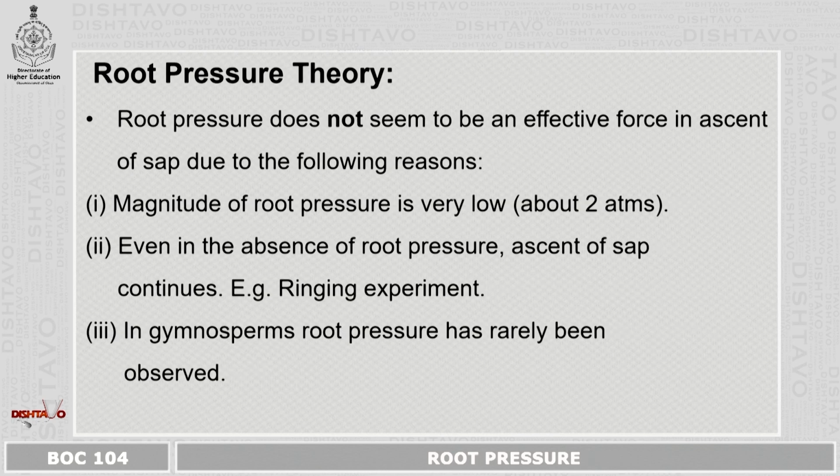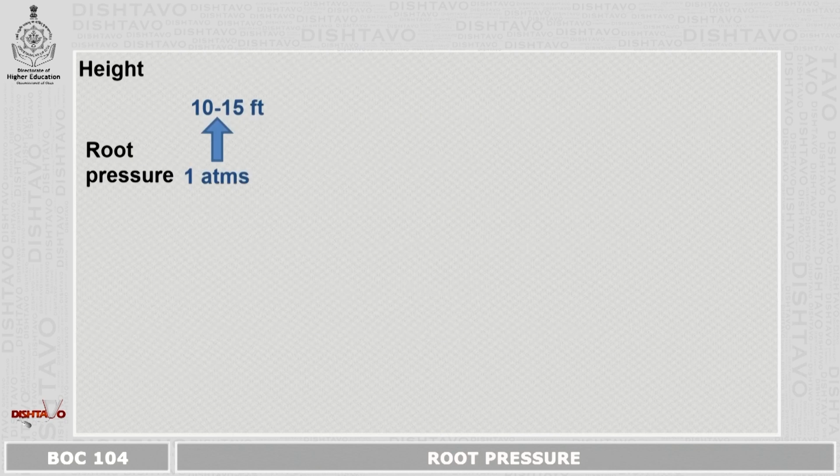Root pressure theory does not seem to be a very effective force in the ascent of sap, due to the following reasons. One, the magnitude of the root pressure is very low. Even in the absence of root pressure, ascent of sap continues, as we have seen in the ringing experiment. In gymnosperms, root pressure has rarely been observed.